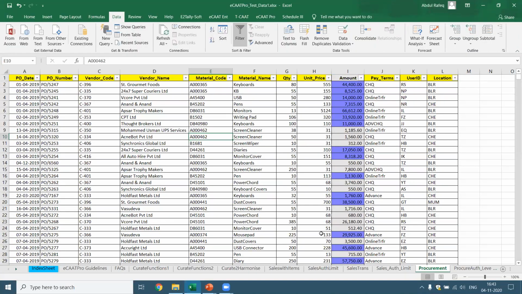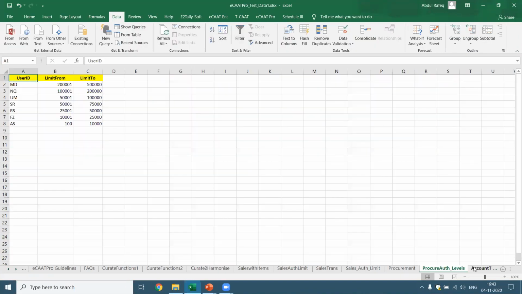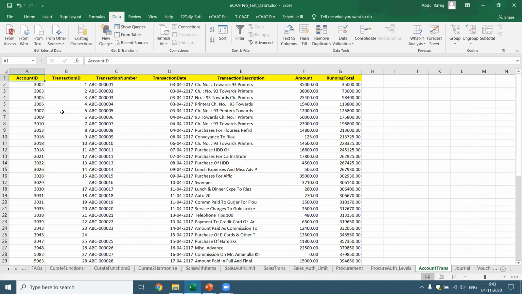Yeah, this is the file. Now let me go to account trans. This is account trans file. Now we are going to perform the next two functions. I'll close in another 5 minutes. Now if you see here, this is a transaction number. I want to find out in this transaction number, are there duplicates or are there gaps? This is what I'm interested in.